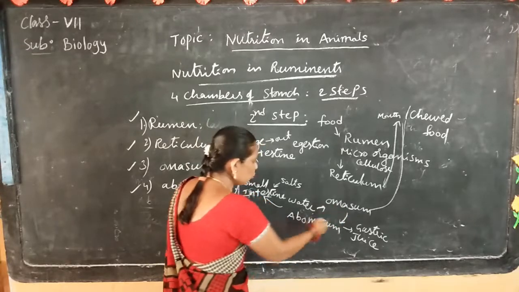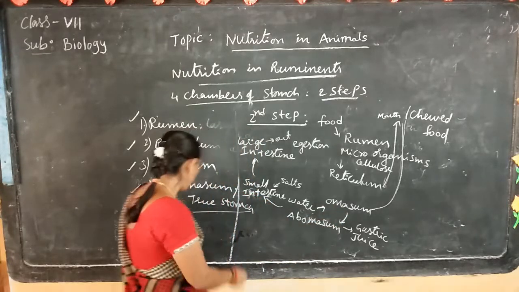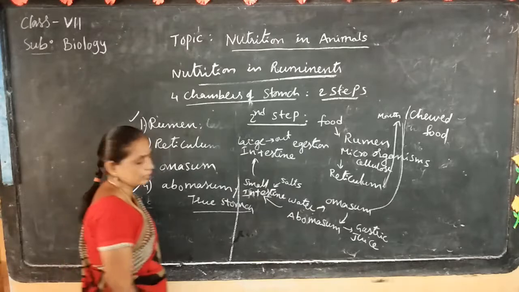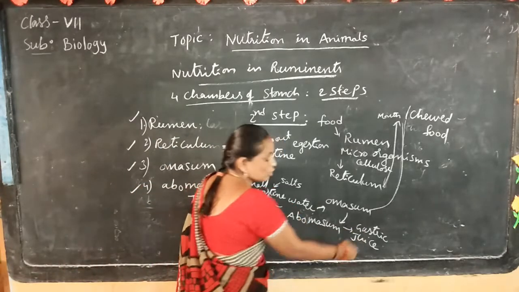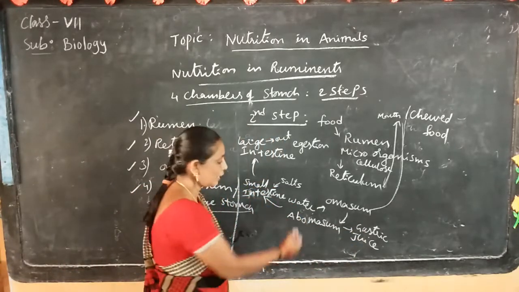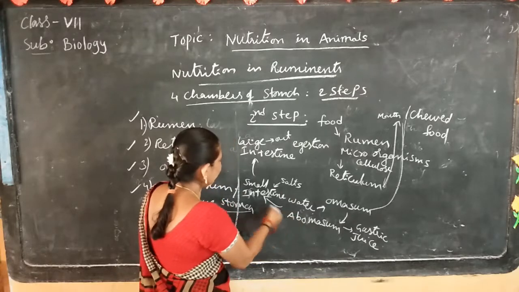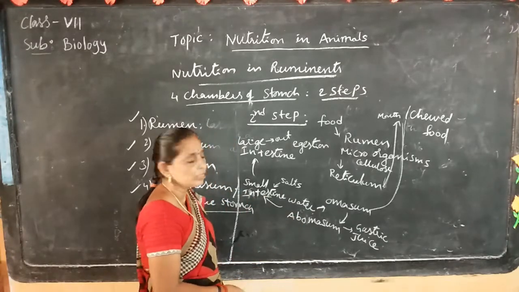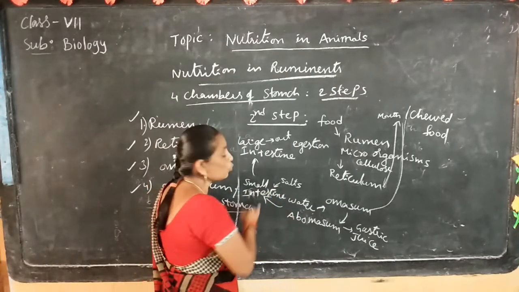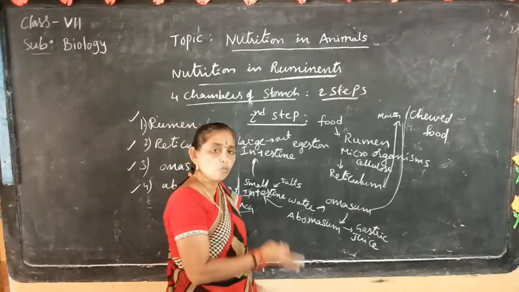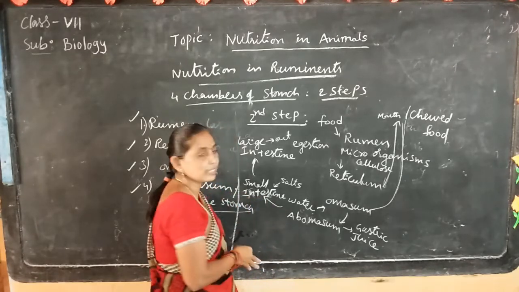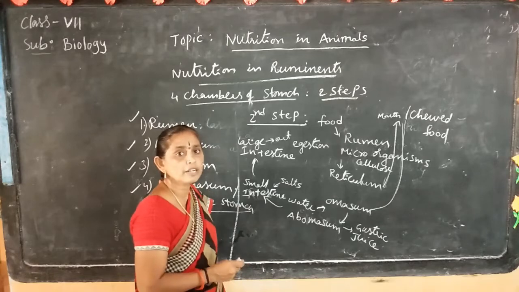After that, it is pushed down to the abomasum. The abomasum is called the true stomach. It secretes gastric juice. After that, it enters the small intestine. In the small intestine, useful minerals, salts and water present in the food materials are absorbed.